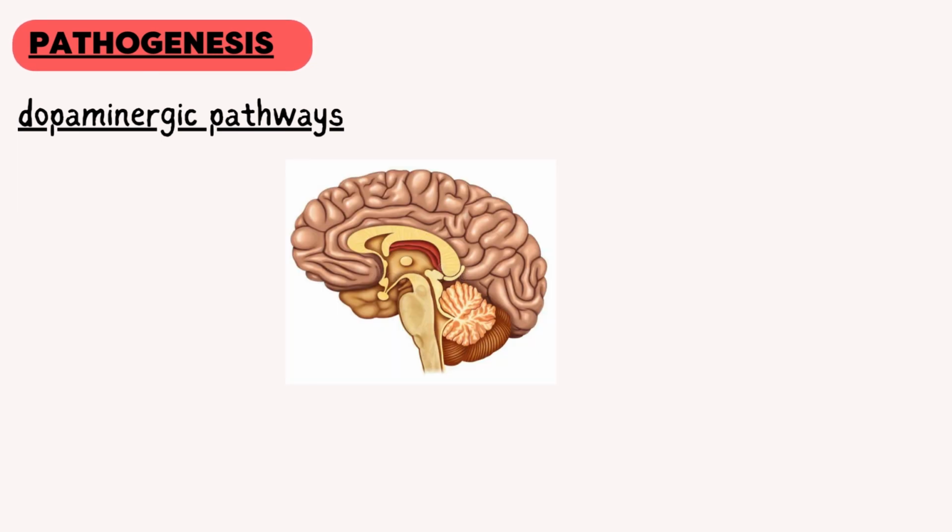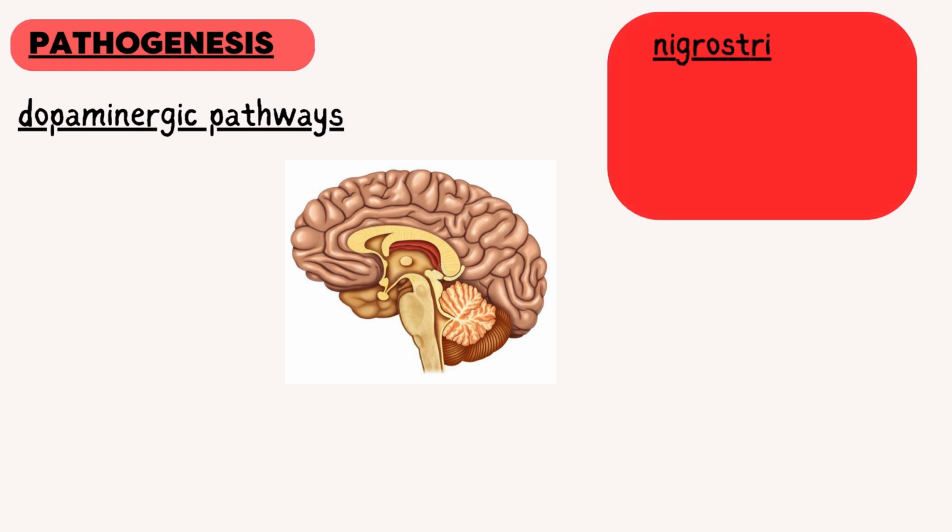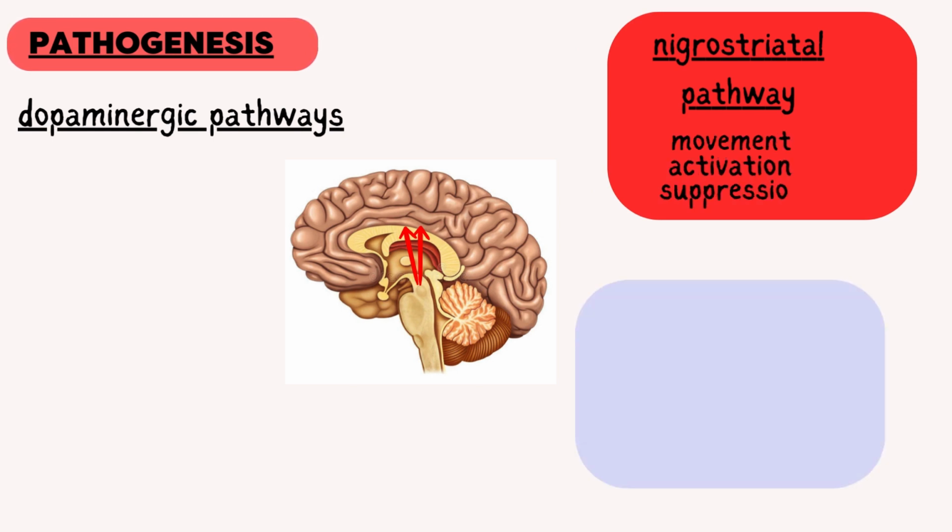Coming towards the pathogenesis, first we have a clear-cut concept of dopaminergic neuropathic pathways. There are three dopaminergic pathways in our central nervous system. The first one is nigrostriatal pathway. It originates from substantia nigra and terminates in striatum. It controls the movement activation and suppression.